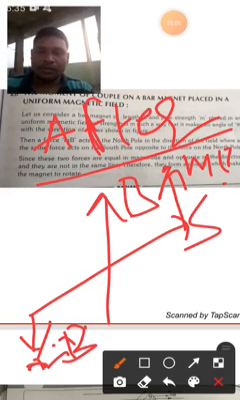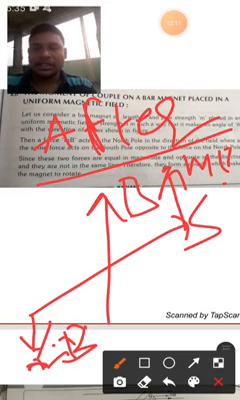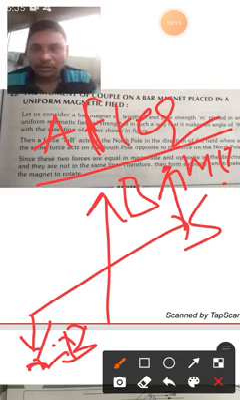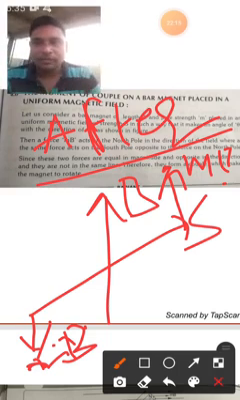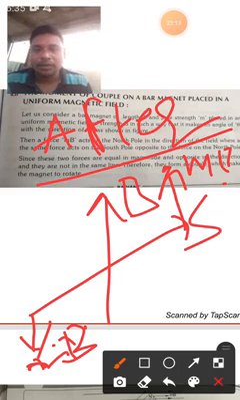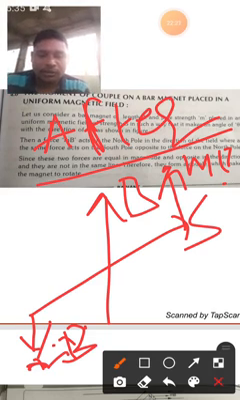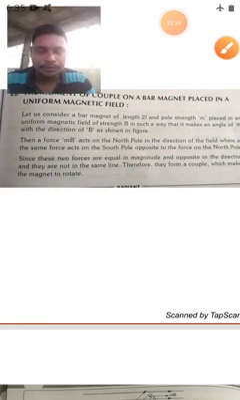The bar magnet rotates in the uniform magnetic field, and it continuously changes its place. North's place, south comes; south's place, north comes. But every time, this couple tries to make the magnet rotate. This is the theory about the uniform magnetic field. Once again I will explain for you.